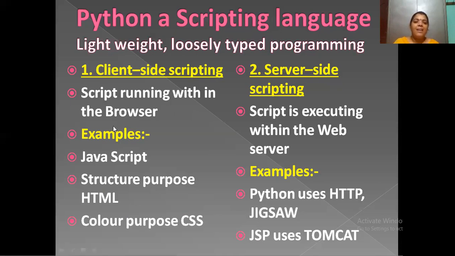The best scripting languages are JavaScript, HTML for structure purpose, and CSS for color purpose. CSS means cascading style sheets. So coming to JavaScript, why we are using this script we already know.